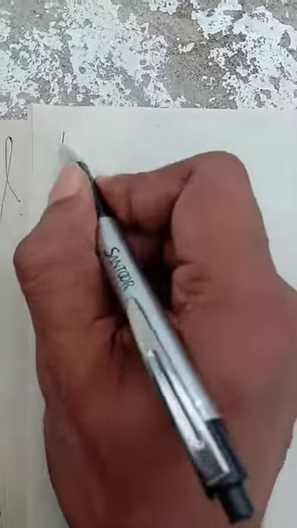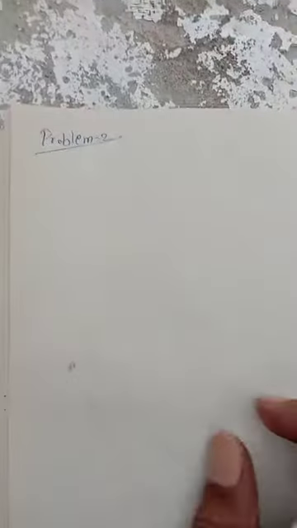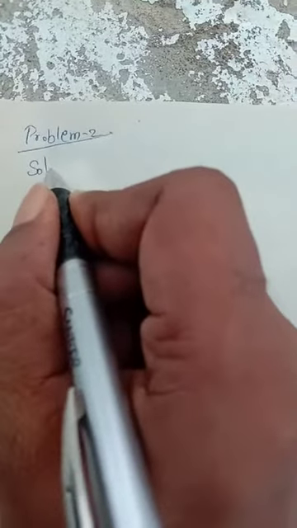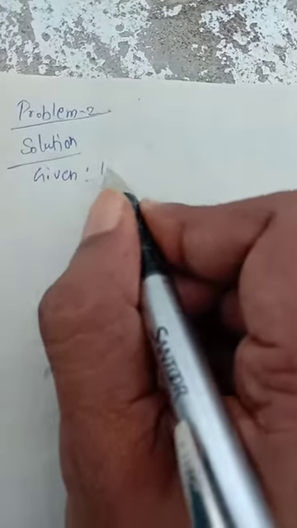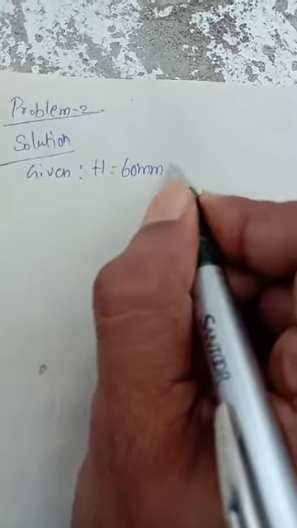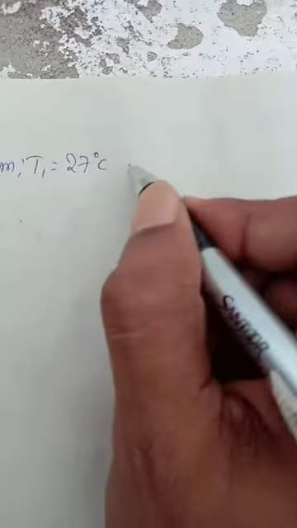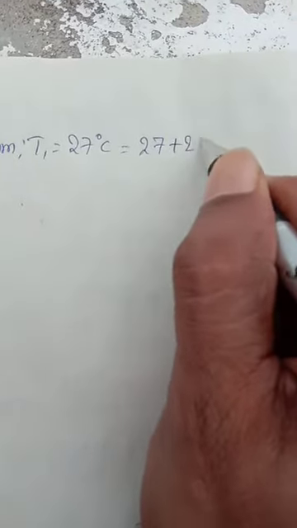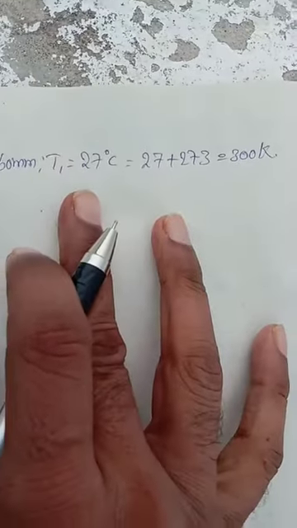First we can write the given data for this problem 2. Now solution. Given H is equal to 60 m, T1 is equal to 27 degrees, so 27 plus 273, that is equal to 300 kelvins.